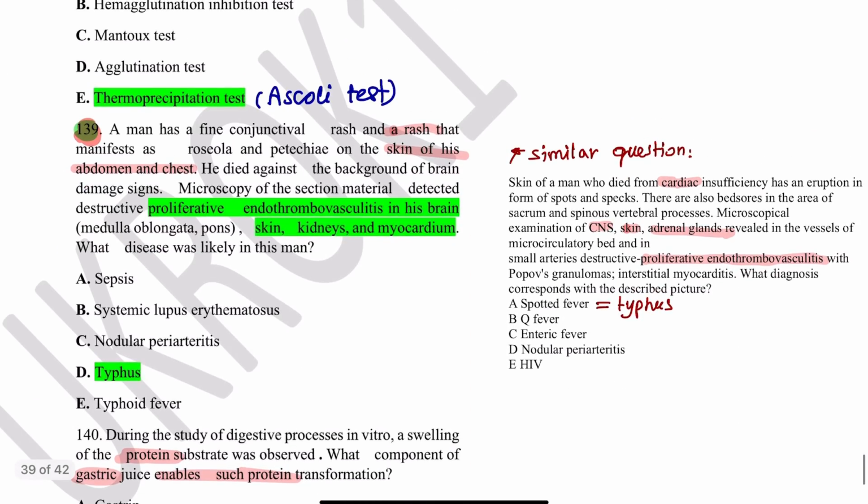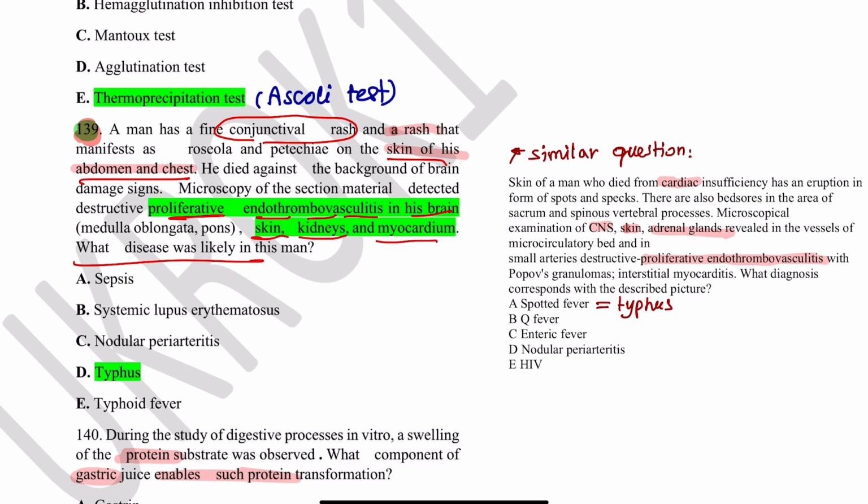Okay, and the last one I would like to speak about is a very tricky question and not obvious at all. So, a man has a conjunctival rash, a rash on the skin of his abdomen and chest, okay? And then they told you that we have proliferative endothrombovasculitis in his brain, skin, kidneys, and myocardium.